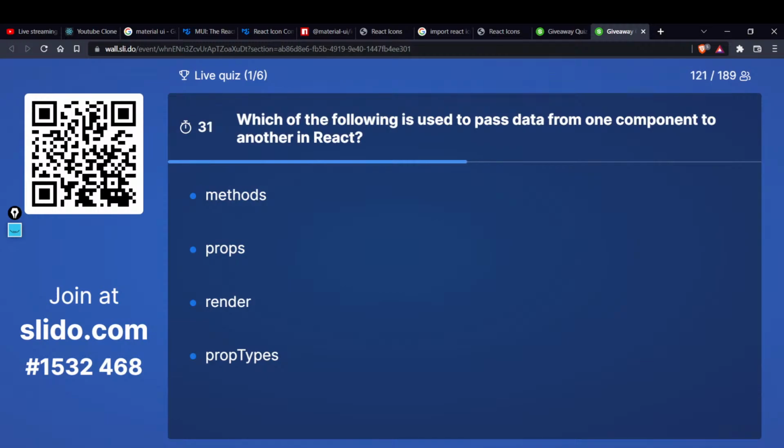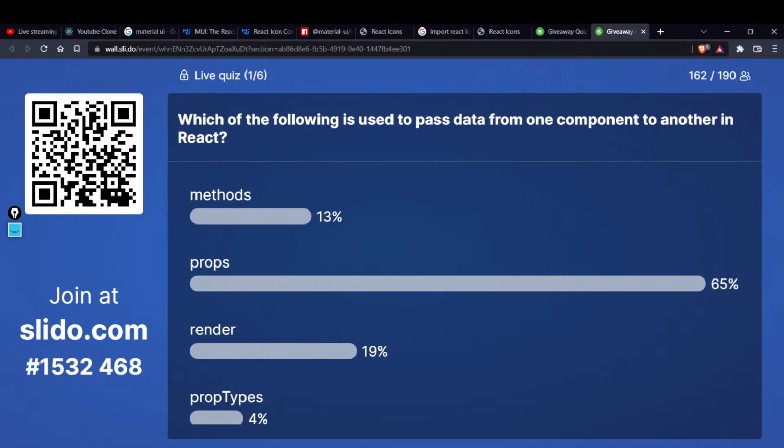Prop types is something, render is something. I think we use the render method to show this. It could be props, or it could be prop types, or it could be methods. Let's find out. I also don't know the answer of this. For the record, I'm just joking, it's not like I'm forcing you to mark any one option. I'm just being sarcastic over here.